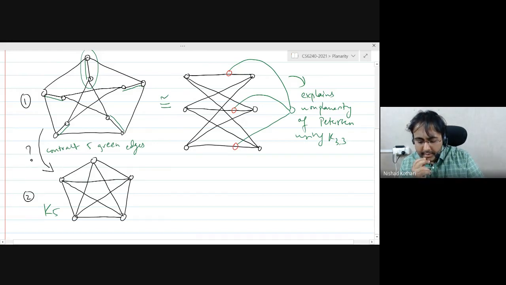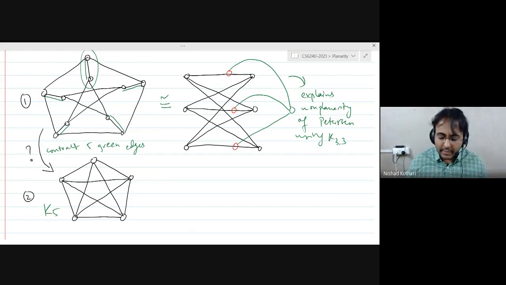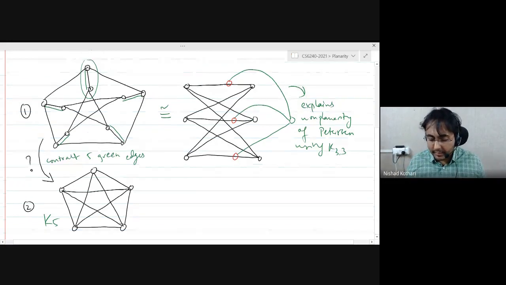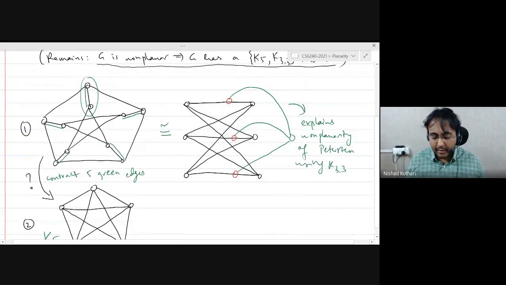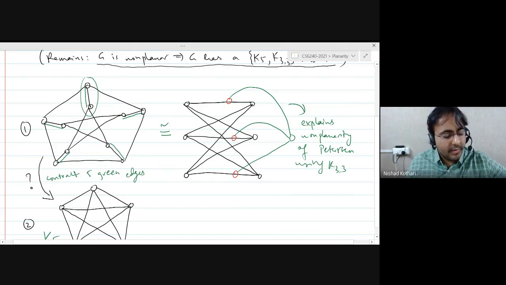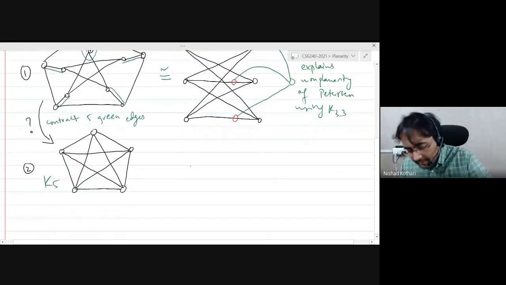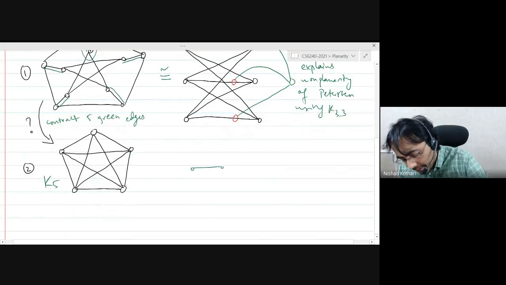So does this mean, can I now say that because K5 is non-planar, Petersen should also be non-planar? Does contraction preserve planarity? Supposing this Petersen graph was planar and I contract 5 edges, don't you think I should also get a planar graph after that? Right. Intuitively, it seems true, right?